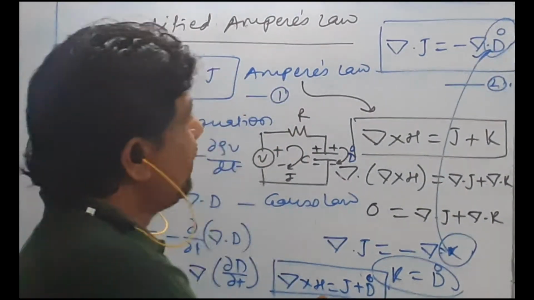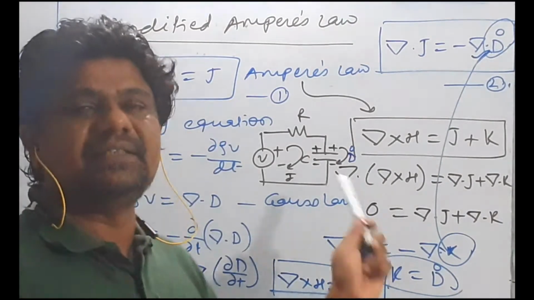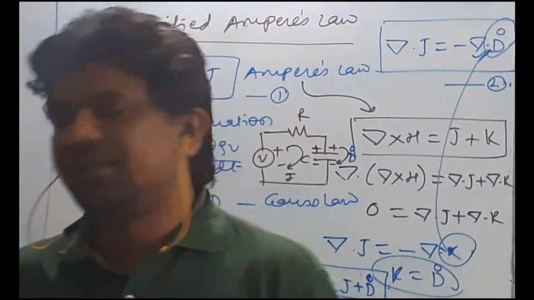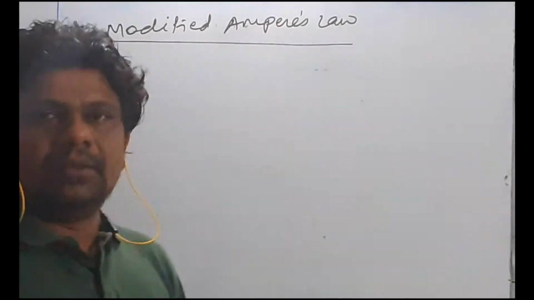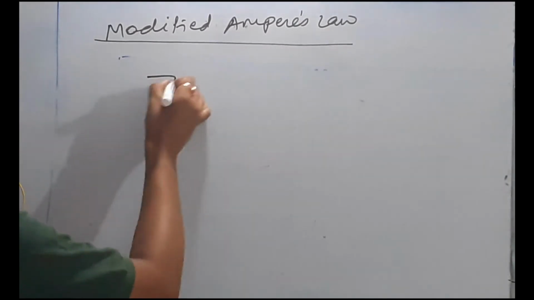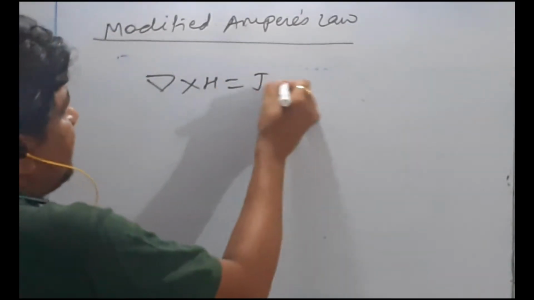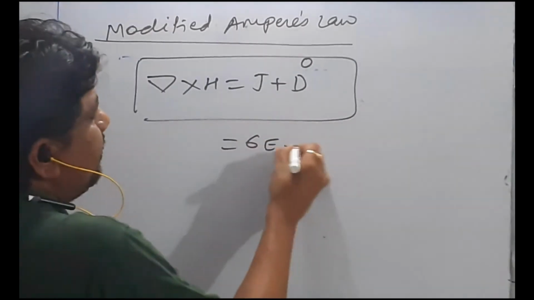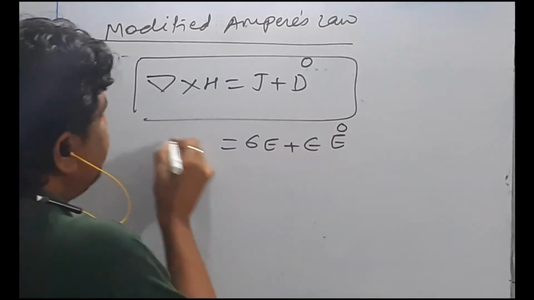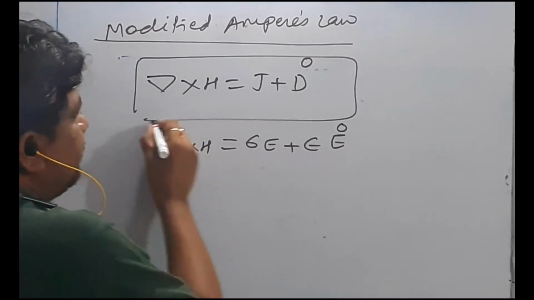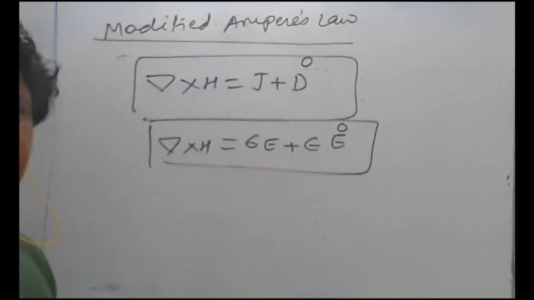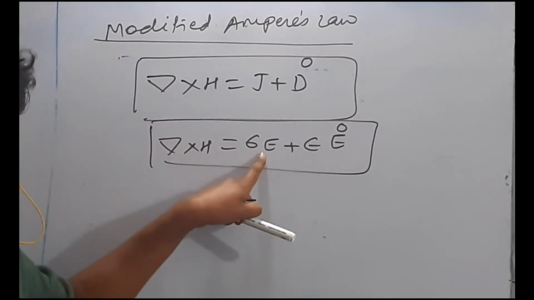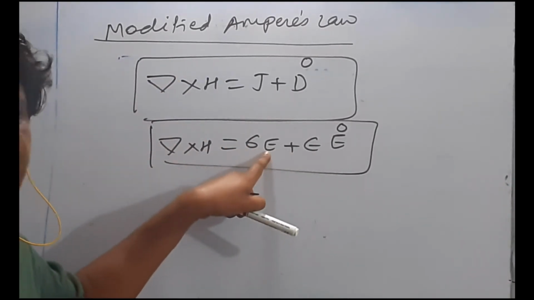Modified Ampere's law is del cross H is equal to J plus D dot, and this is nothing but modified Maxwell's equation, or Maxwell's equation for time varying field. So modified Ampere's law is del cross H is equal to J plus D dot, which is sigma E plus epsilon E dot. Now this itself indicates that this is Maxwell's equation. Now what is the application of this Maxwell's equation?